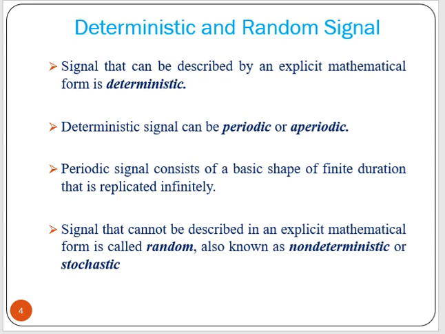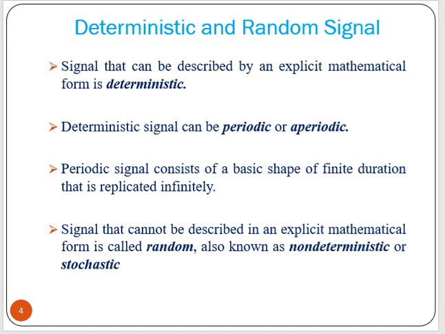Now, signals can be deterministic or non-deterministic. Deterministic means a signal that can be described by an explicit mathematical function. A signal that cannot be described using an explicit mathematical form or function is called a random, non-deterministic or stochastic signal.